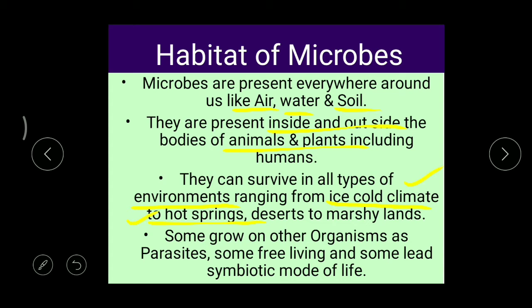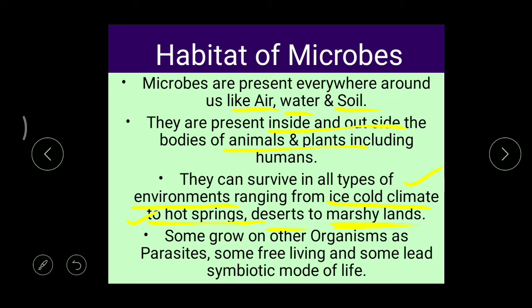Okay, and even in deserts and also marshy places. Deserts means where we can find very low water and even we can find a high temperature. But what about marshy places? In marshy places, we can find much water. Always the plants that are living in the waterlogged areas.